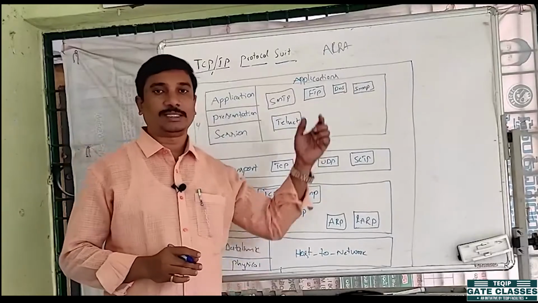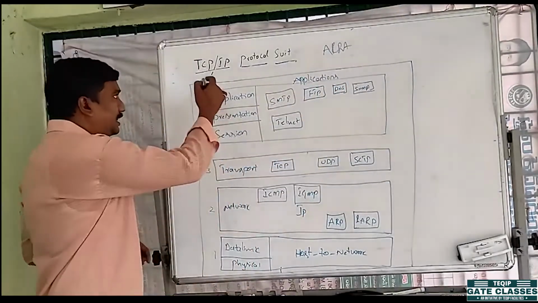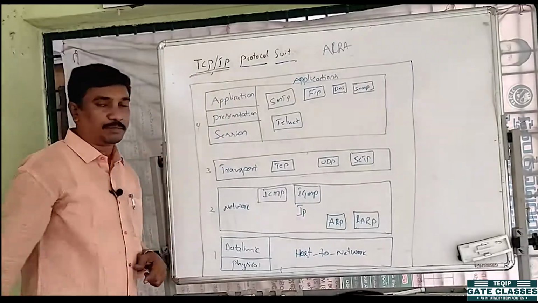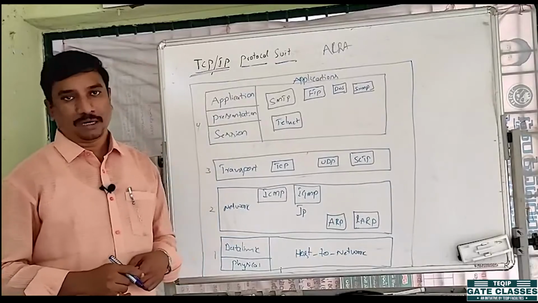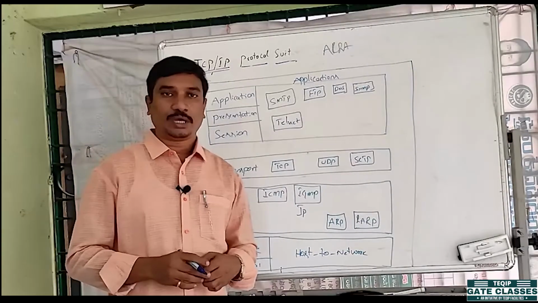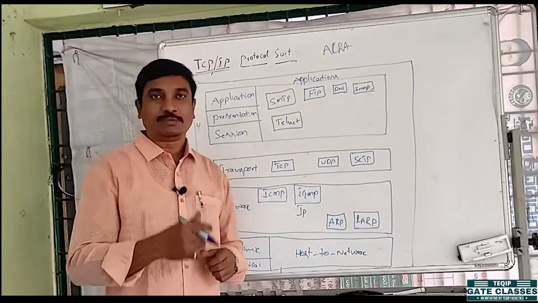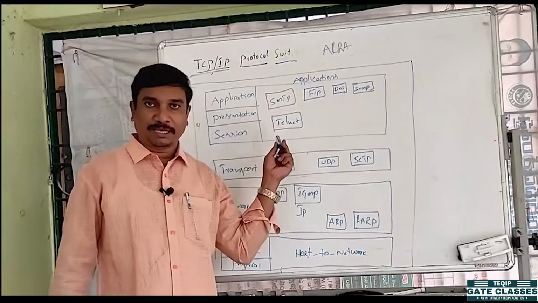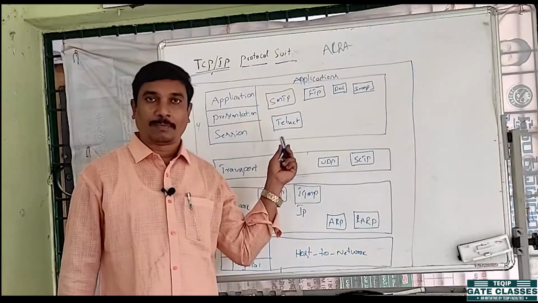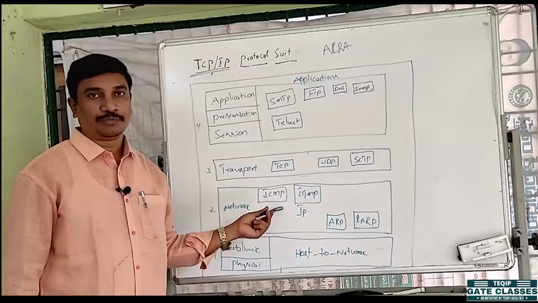So TCP/IP was implemented first. Later the ISO implemented OSI. As I said in the previous lecture, OSI is only a reference model, not a fully implemented one, whereas TCP/IP is an implemented model. Presently, the running model is the TCP/IP protocol suite, right?